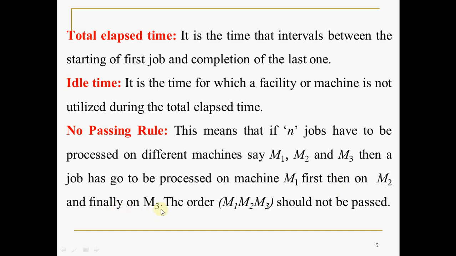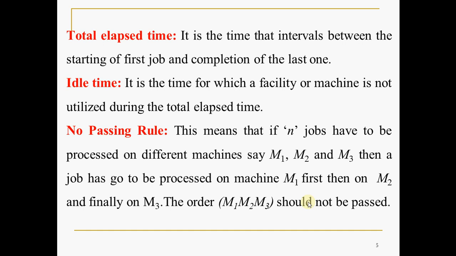That is, in the order M1, M2, M3, without passing, or passing is not allowed. Please note that. Assume that you have n jobs, you have to process them in the order M1, M2, M3. Once you load that job on machine 1, it has to be processed completely on machine 1, then you should go to machine 2, and only then to machine 3.